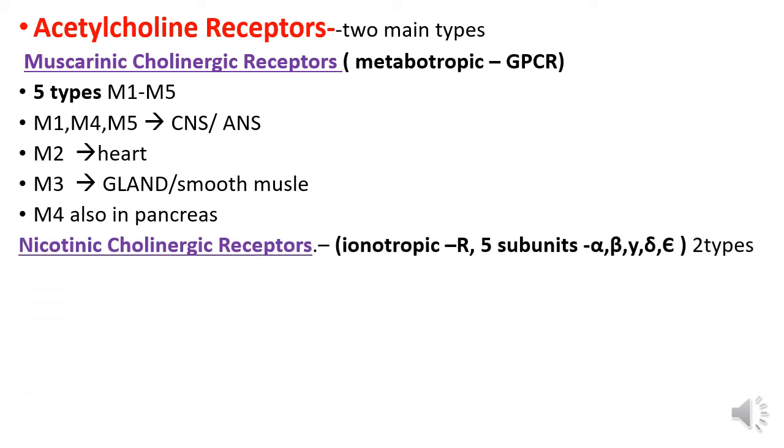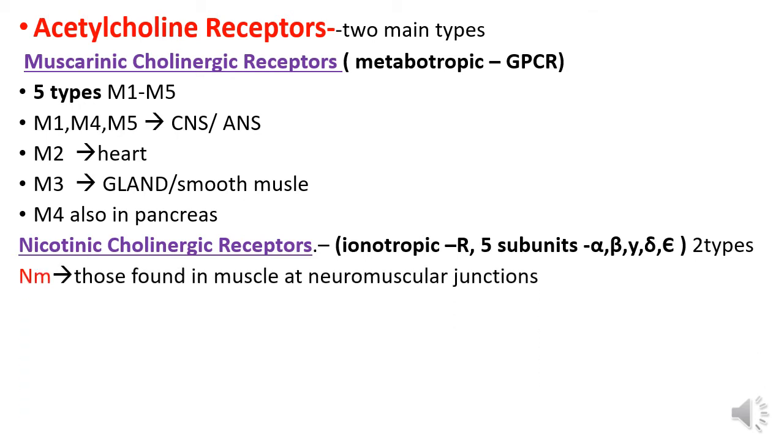Nicotinic cholinergic receptor. This is the ionotropic receptor, so it is the ion channel. It contains 5 subunits: alpha, beta, gamma, delta, epsilon. Nicotinic cholinergic receptors are 2 types. NM, those found in muscle at the neuromuscular junction.